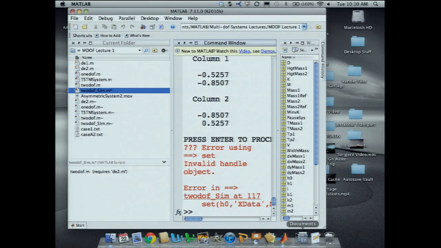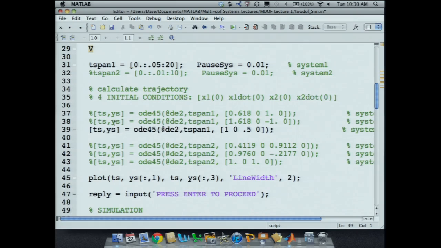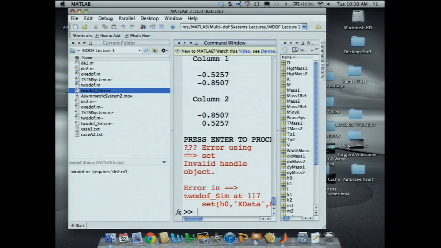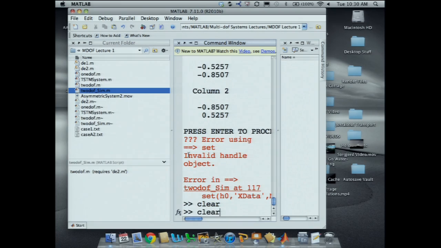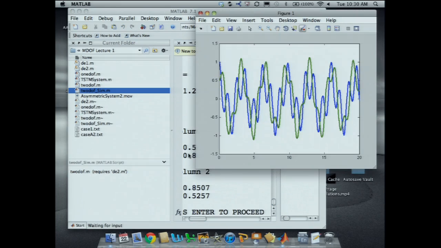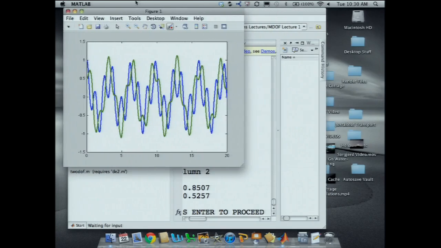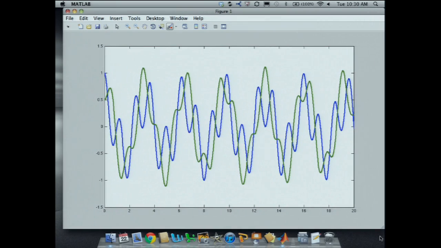So let's go here. This is another wonderful thing about MATLAB: nothing happens until you save it. So we were just running the previous case. Ooh, nasty. Look at this. All right, can everybody see that?